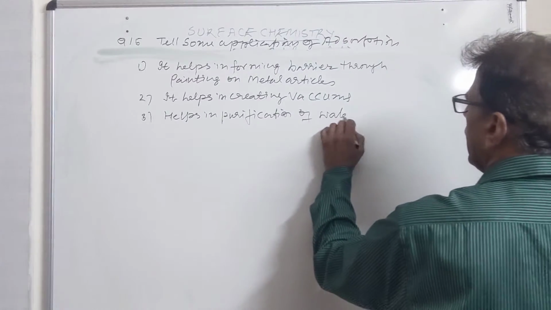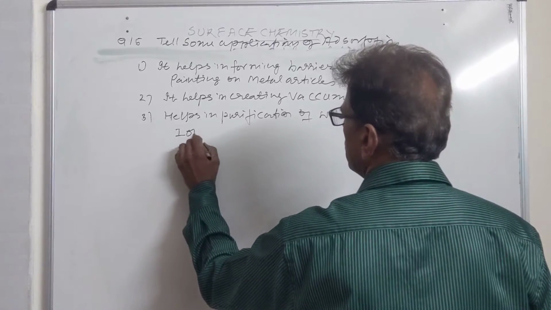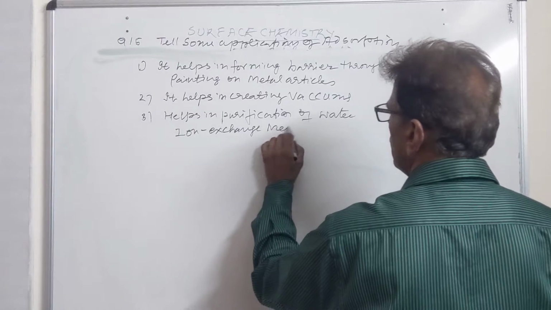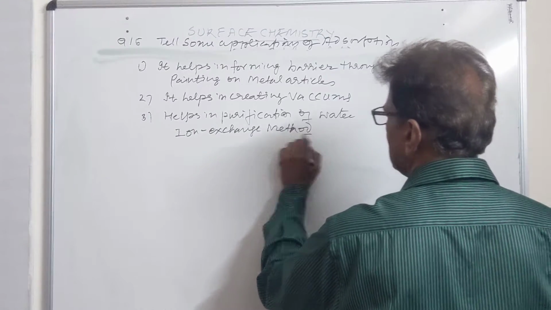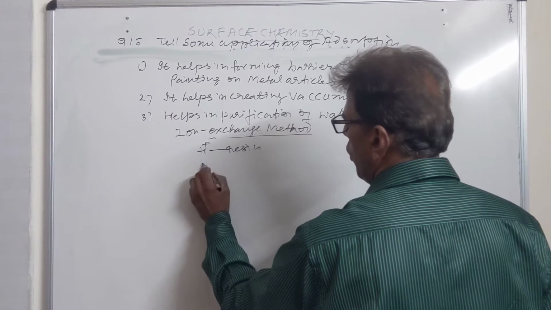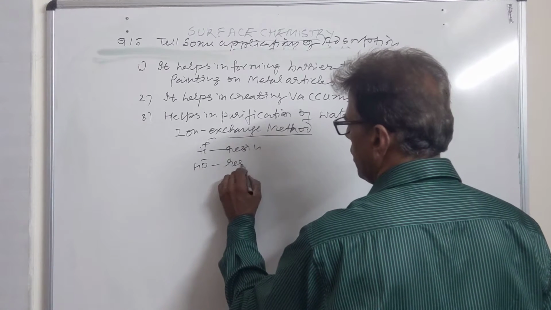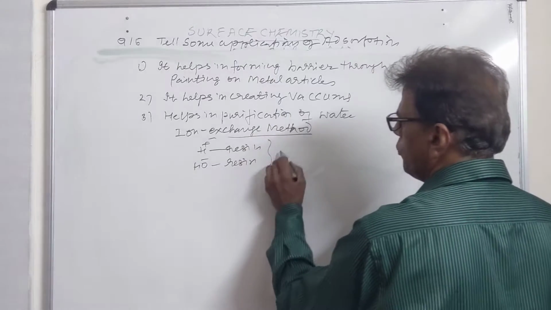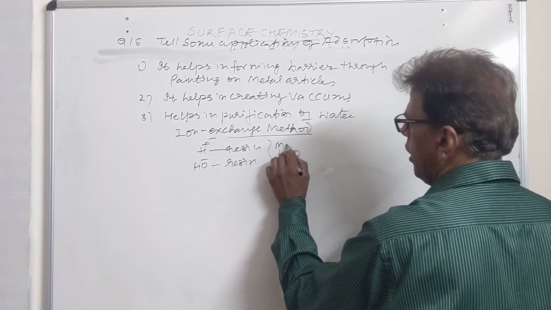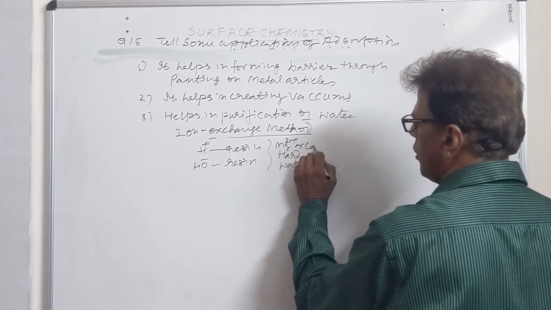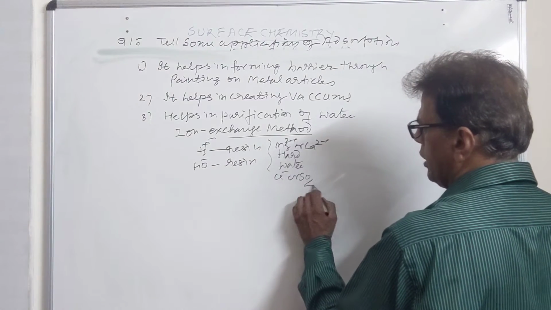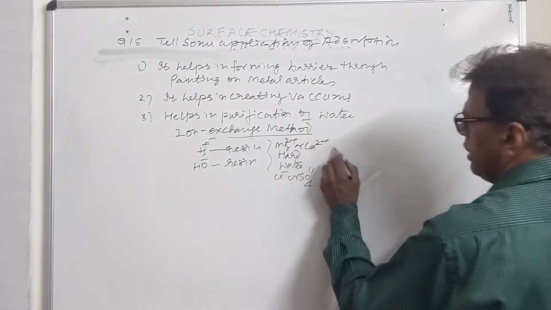The technique is the ion exchange method. We have done it at 11th level. Here we have suitable resins having H positive ions at one terminal or OH negative ions at another terminal. When hard water is put in this resin, then magnesium or calcium ions are replaced by H positive ions, and chloride or sulfate ions are replaced by the OH negative resin.